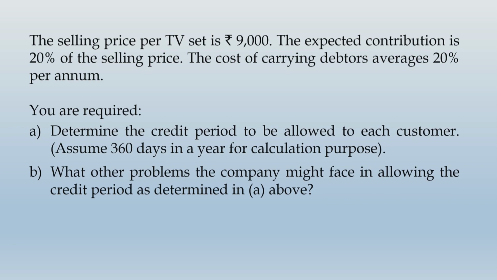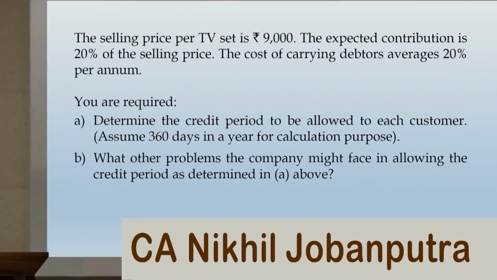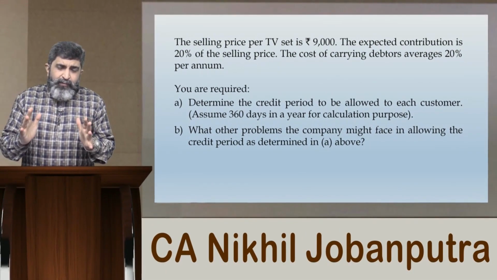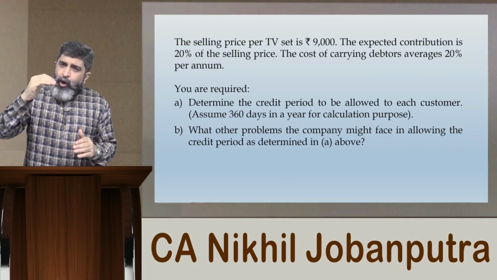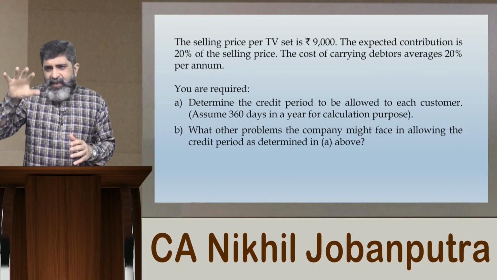Now in this question they have emphasized that you should take 360 days in the year. So here you cannot take 365 days. And then they are asking you what other problems the company might face in allowing the credit period as determined in A above. So friends, when you are solving a question like this, what you will do is make separate evaluation for customer A, B and C.